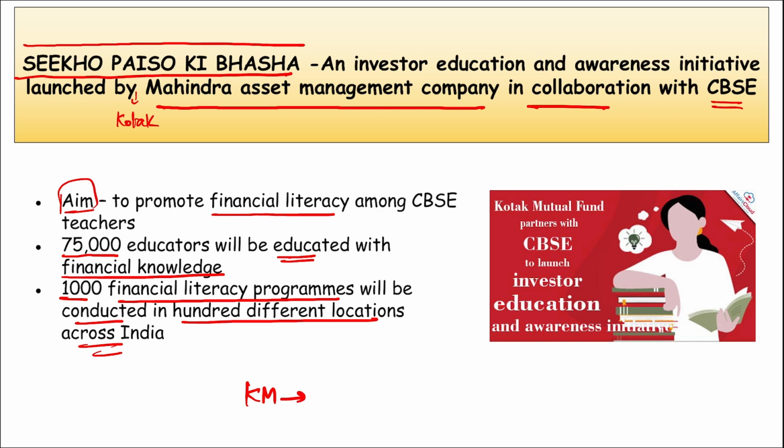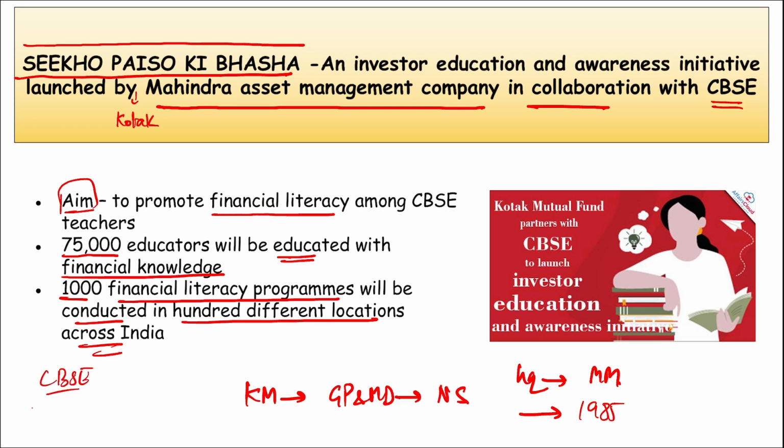Then if we talk about Kotak Mahindra Asset Management Company Limited, who is the group president and managing director here? Nilesh Shah. Where is the headquarter? It is in Mumbai, Maharashtra. And when was it established? In 1985 this was established. If we talk about CBSE, who is the chairperson here? Nidhi Chibbar. Headquarter is in New Delhi and it was established in 1929.